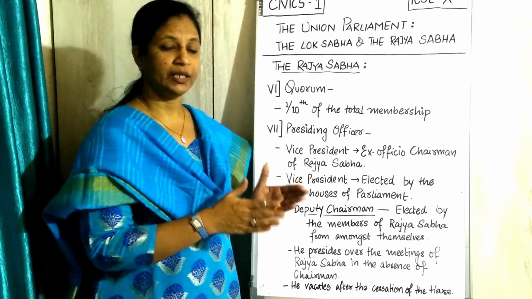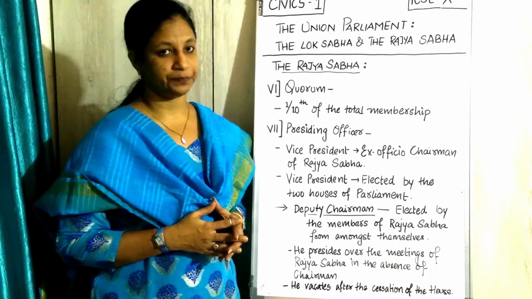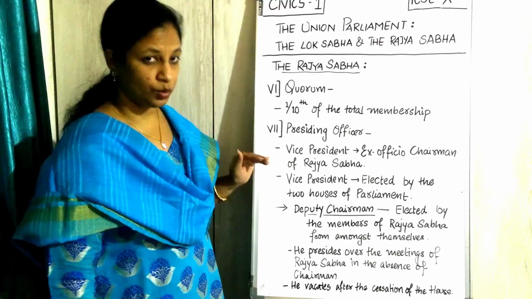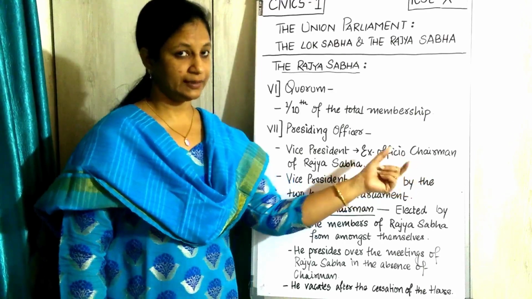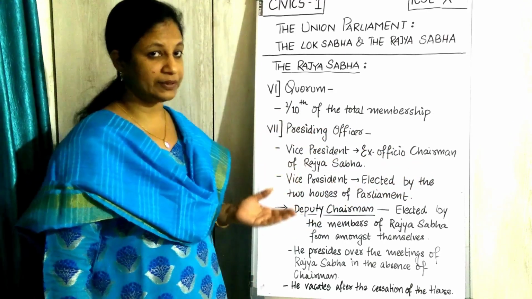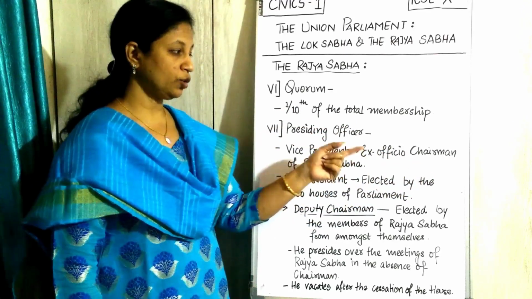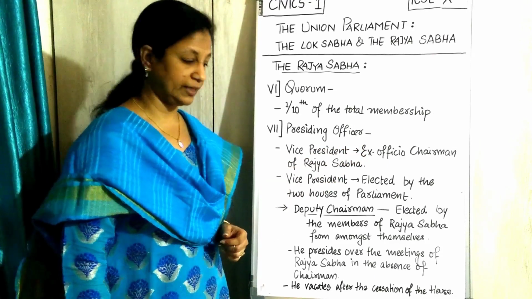The work he has to do is to take hold of the meetings. This vice president is also called the ex officio chairman, the next name, because he is the presiding officer here, ex officio chairman of Rajya Sabha.